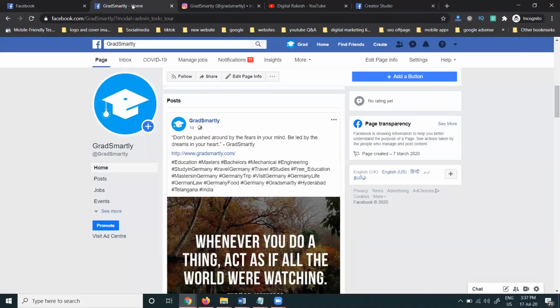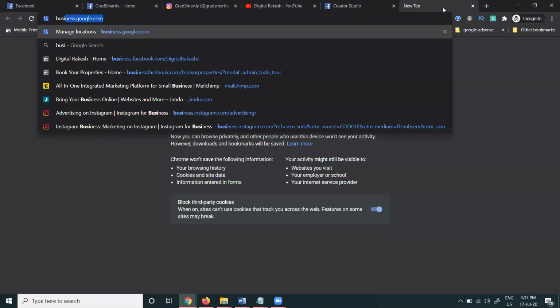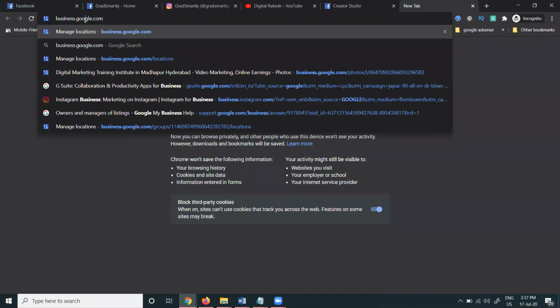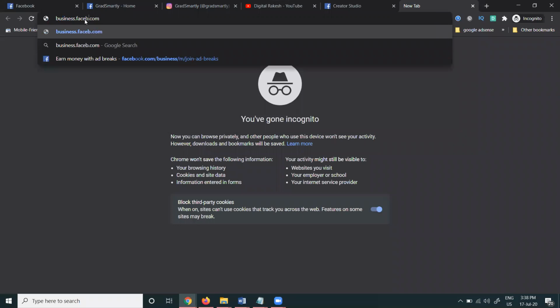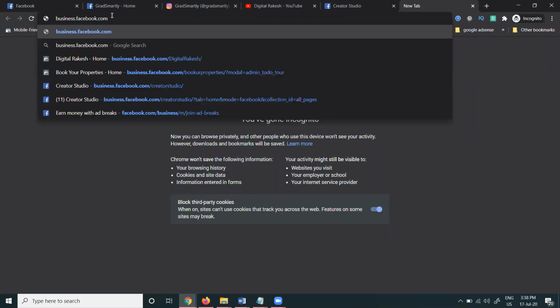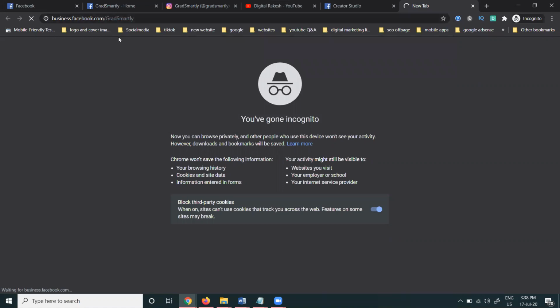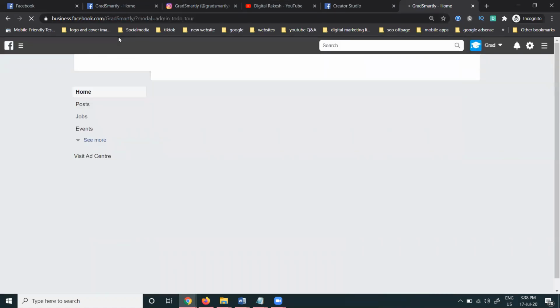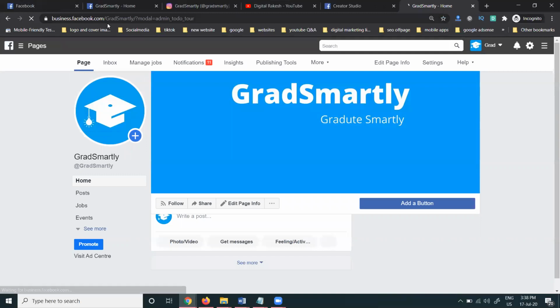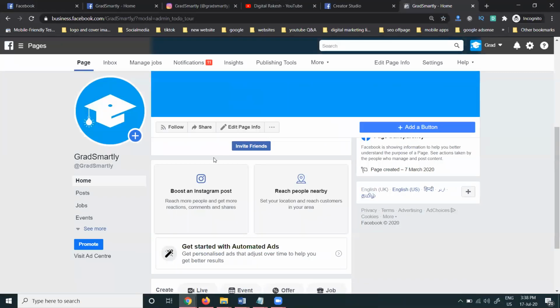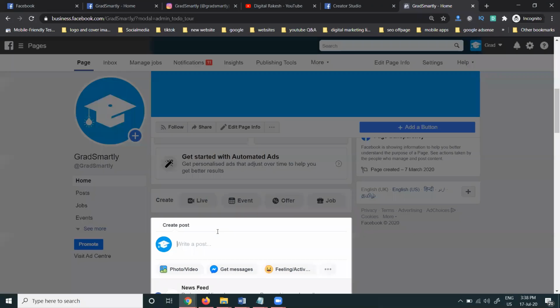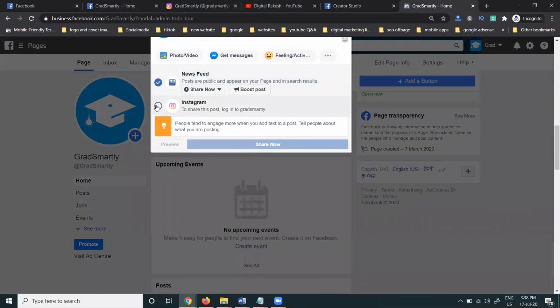Now we have one question. How can we share from a Facebook page to Instagram? For this purpose, the username must be the same. We have to use business dot. We can use the option in Google. I am writing Facebook, slash, your username. Just the username, everything the same: business.facebook.com/your username. After coming to this option, when you post, this will be connecting to Instagram also.